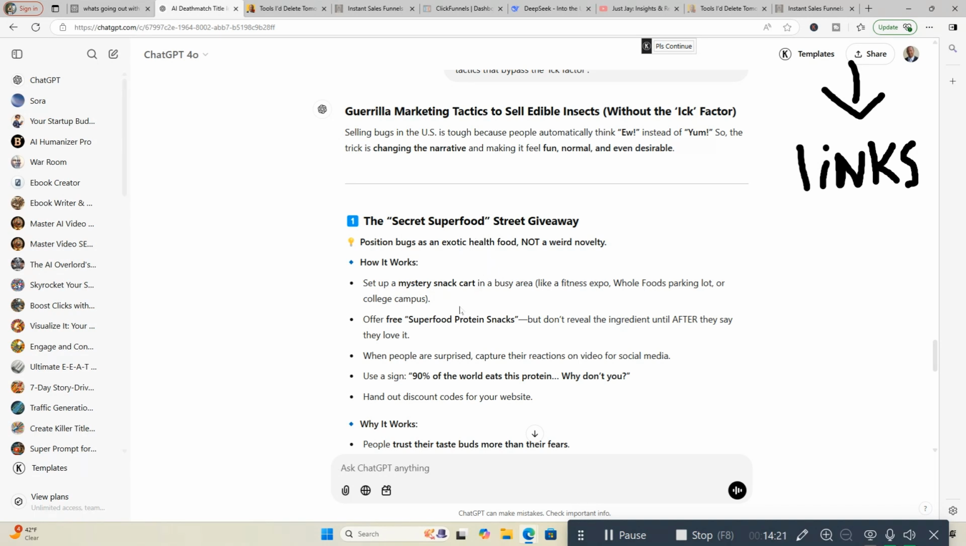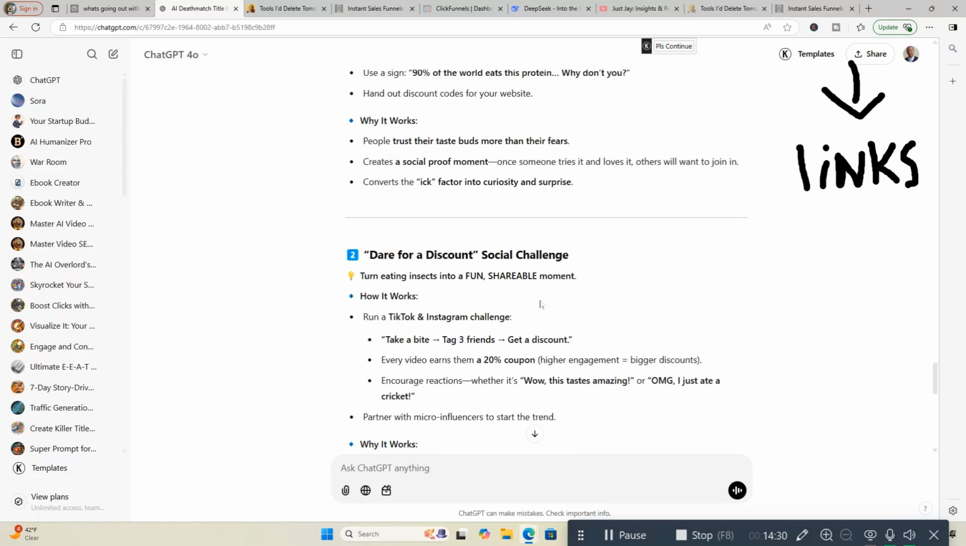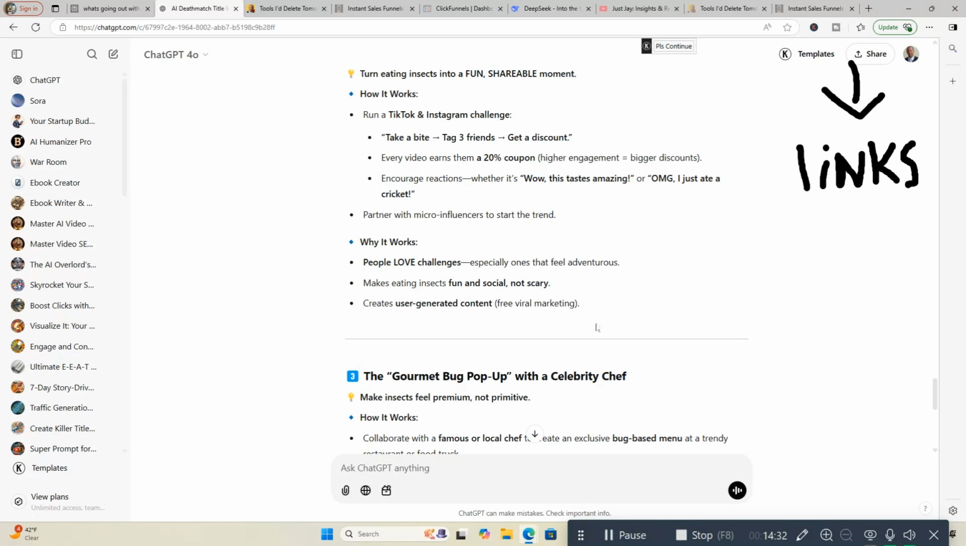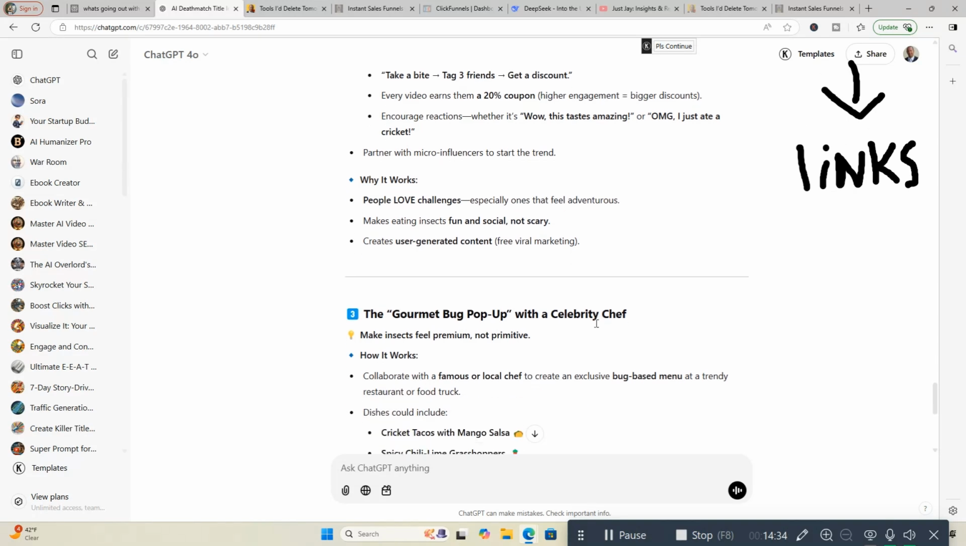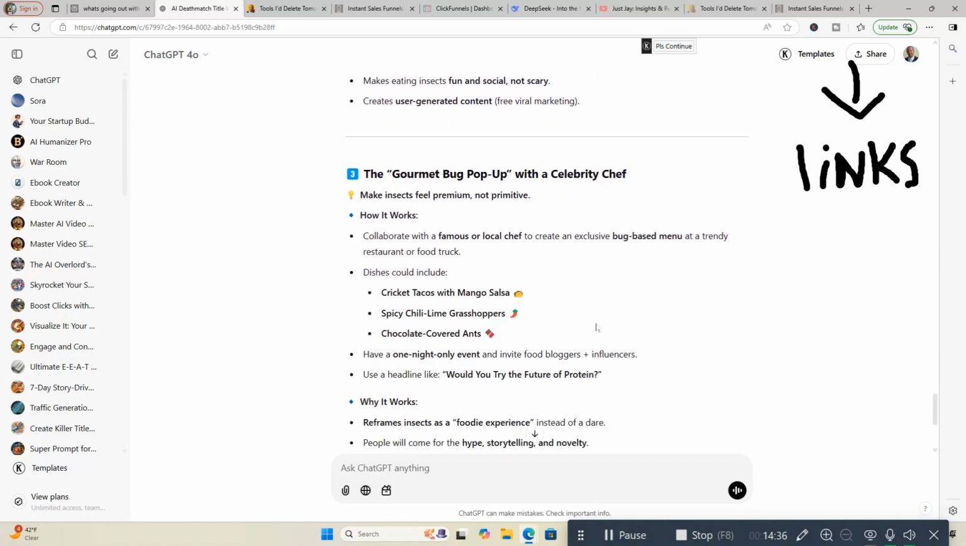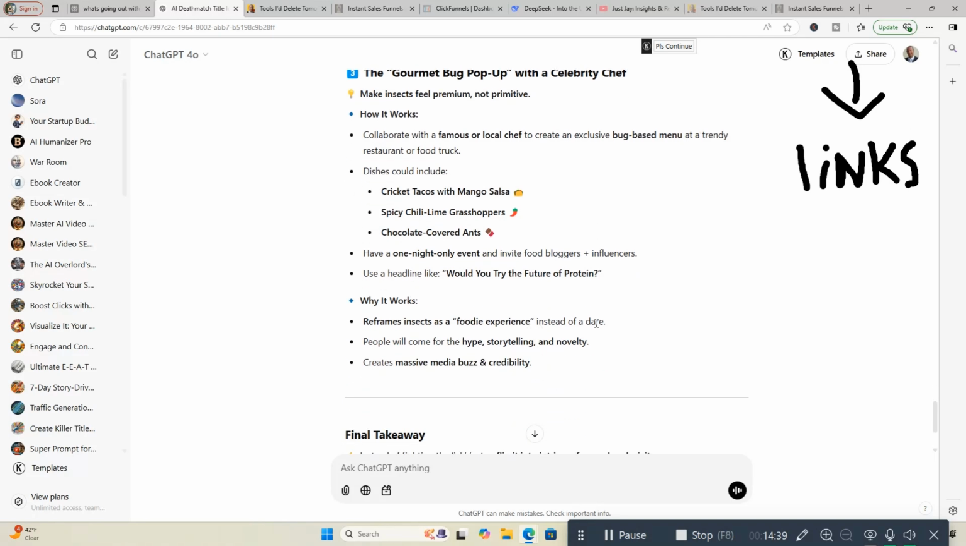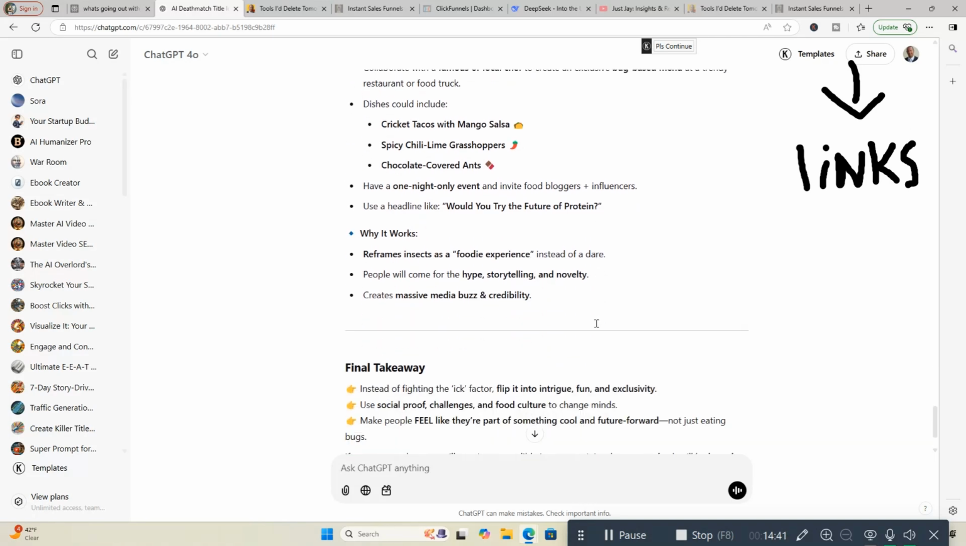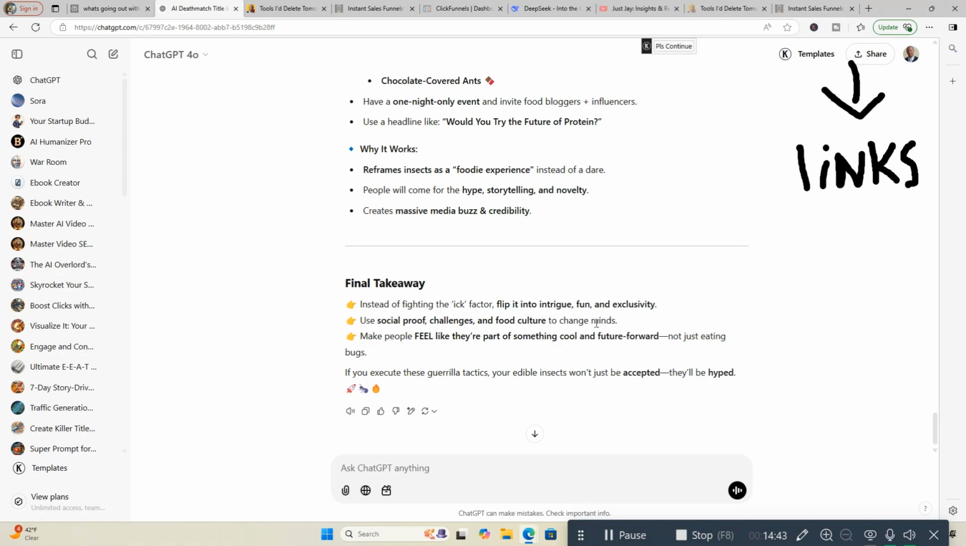How it works: set up a mystery snack cart in a busy area like a fitness expo, Whole Foods parking lot, or college campus. Social challenge. As you can see what it's coming up with. You can read along as I'm going through this. The gourmet bug pop-up with a celebrity chef. Final takeaway. These are both good answers, so I'm going to give this one a tie.